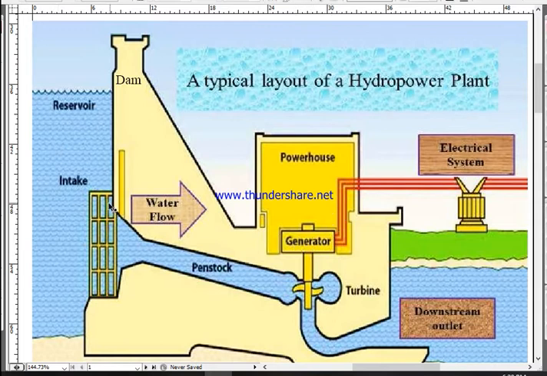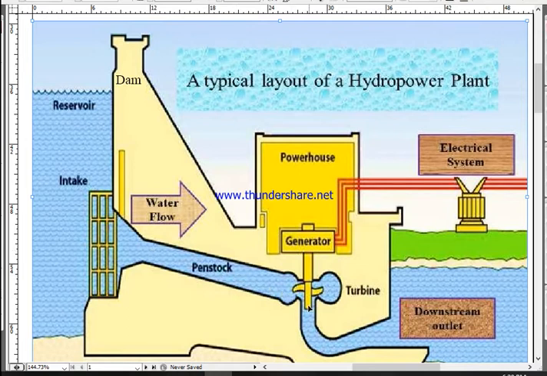Now, when this intake gate, this valve, is opened, water from the reservoir starts to flow through the penstock, and due to the height of the water, the water flowing through the penstock has very high pressure and very high speed.